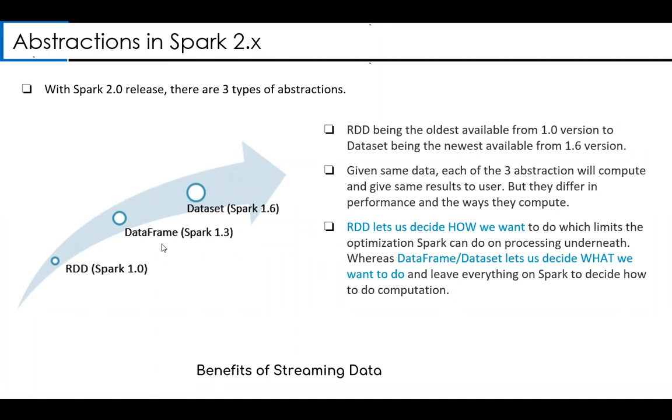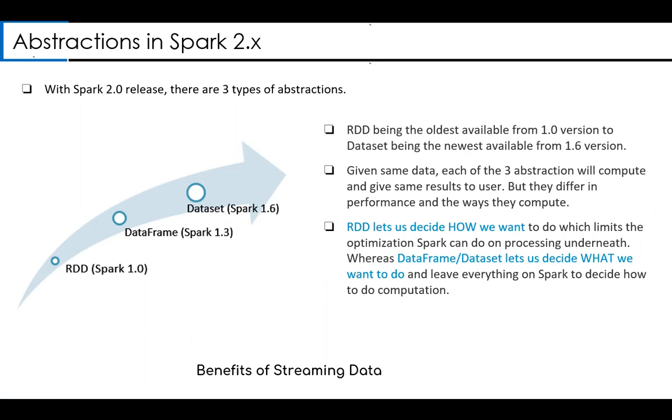From Spark 1.3, they introduced one more abstraction called data frame. And in 1.6, they introduced another level of abstraction called dataset. RDD is the older abstraction in Spark. So today, people use only data frame and dataset for writing Spark applications.